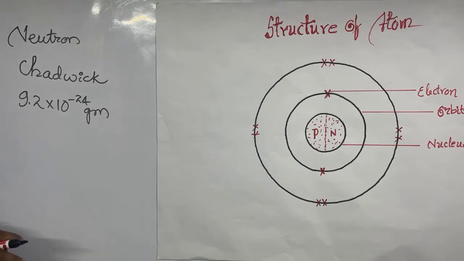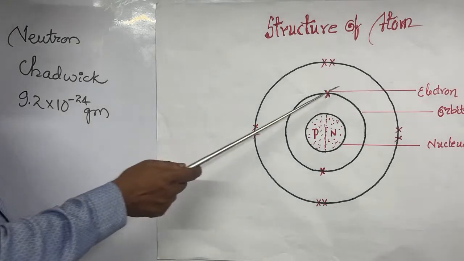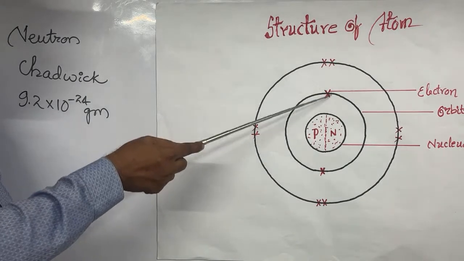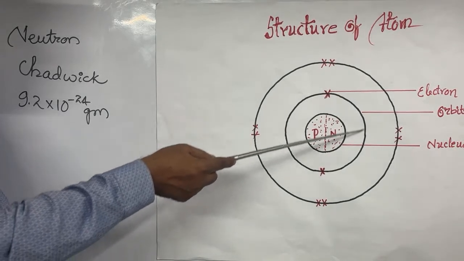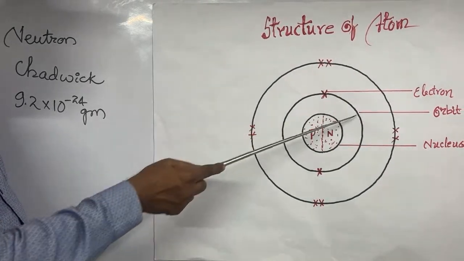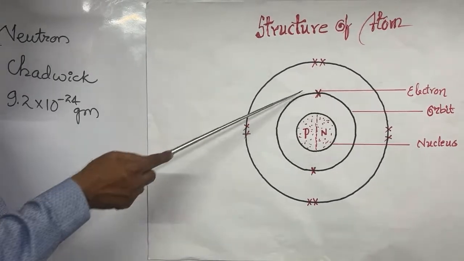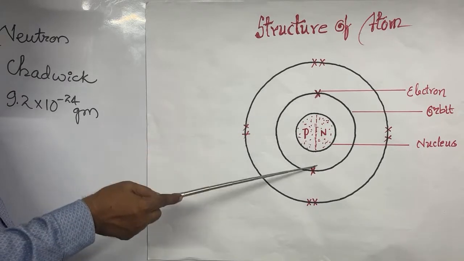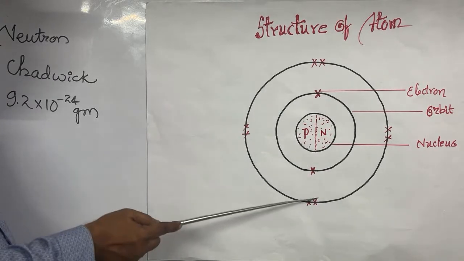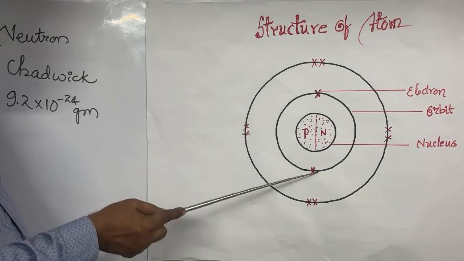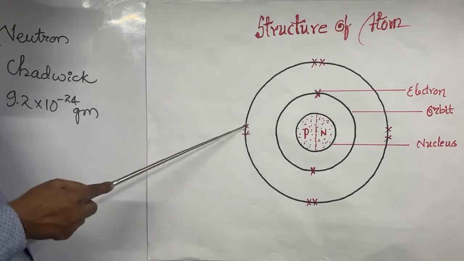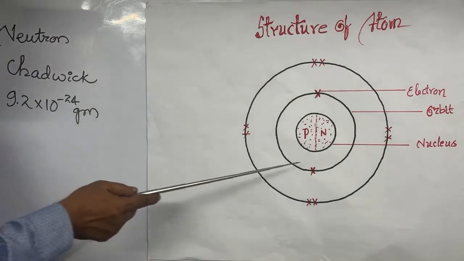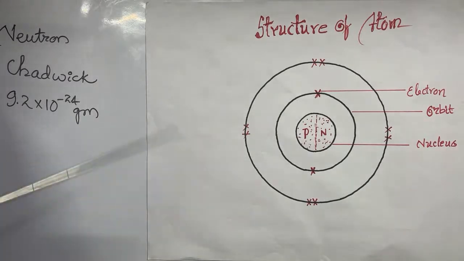So these are the three particles in the atom. Now see here, around the nucleus the atom has circular paths. This circular path is called an orbit. And here some electrons are there. In the first orbit there are two electrons present. In the second orbit there are 8 electrons present. Why 8 electrons are present here, and why 12 electrons are not present in the next, I will tell you in the next topic.